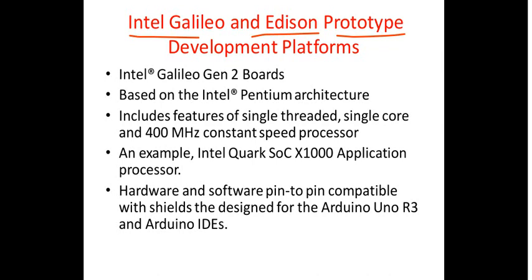Again, after having seen the Arduino Uno, now you will be seeing the different characteristic features that a particular prototype development platform can give you. So the basics will remain the same.